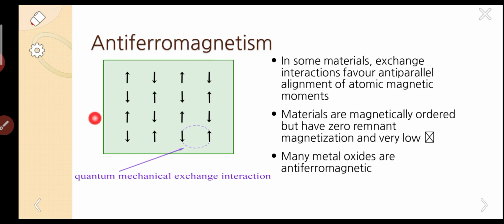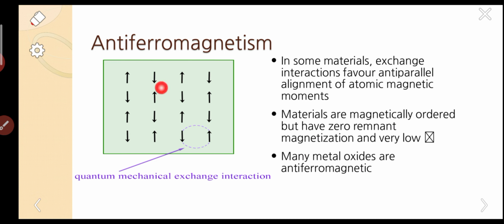So this is restricted to a single domain. Please be careful about these diagrams here. The arrangement is only restricted to a single domain, not for the whole specimen. Here also there are exchange interactions. In this type of material, the alignment is anti-parallel.